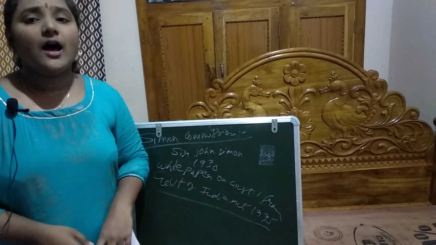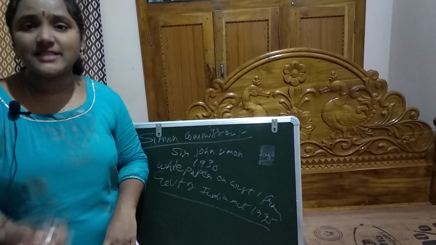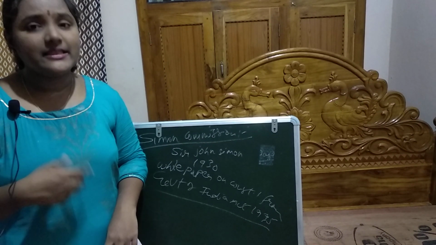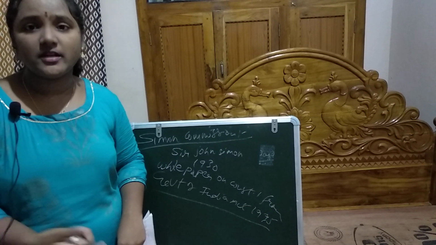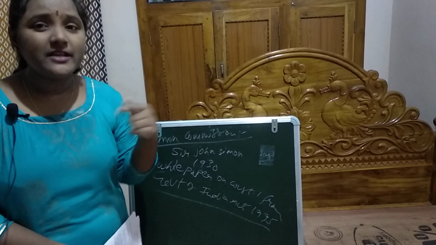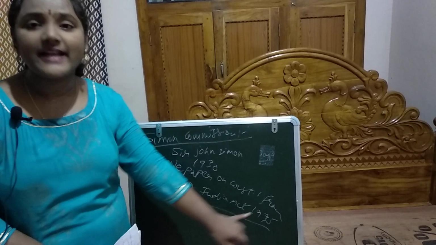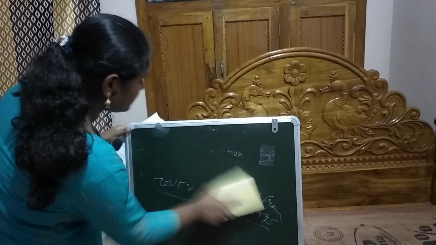For the proposals of this commission, three Round Table Conferences took place. The representatives were the British India, British government and the princely states, and then the White Paper on the constitutional framework was taken up for consideration of the Joint Select Committee of the British Parliament, and finally the recommendations of the Joint Select Committee were incorporated in the Government of India Act 1935. Okay, this was briefly about the Simon Commission.